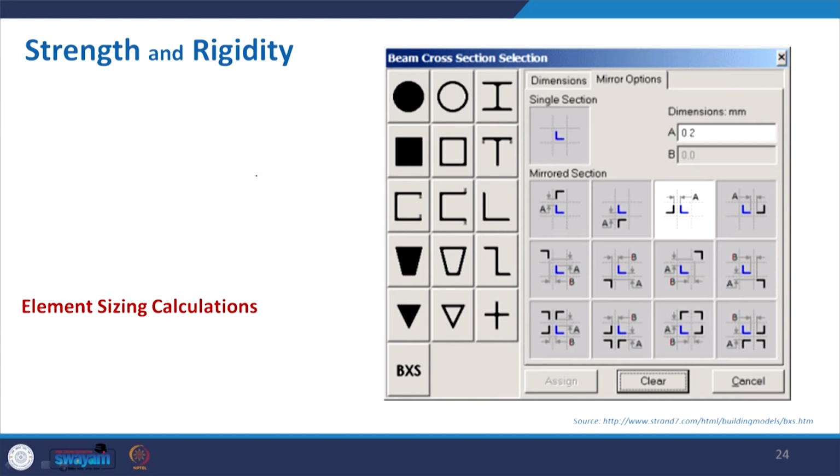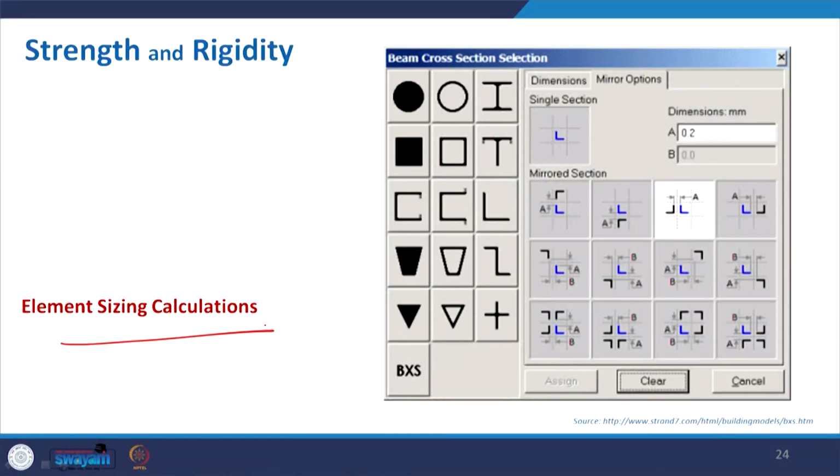And then basically the selection, as we mentioned, of the cross section that will give you the adequate moment of inertia, the stress or strain that it can hold, along with the material, whether it is steel or stainless steel or some other type of steel or some composite material that we will pick up. Then we will determine the rigidity of that. So, these three steps, the assessment of load, the calculation regarding the structural analysis and its performance, along with selecting the element size, will figure out the strength and rigidity part of the structural requirement.